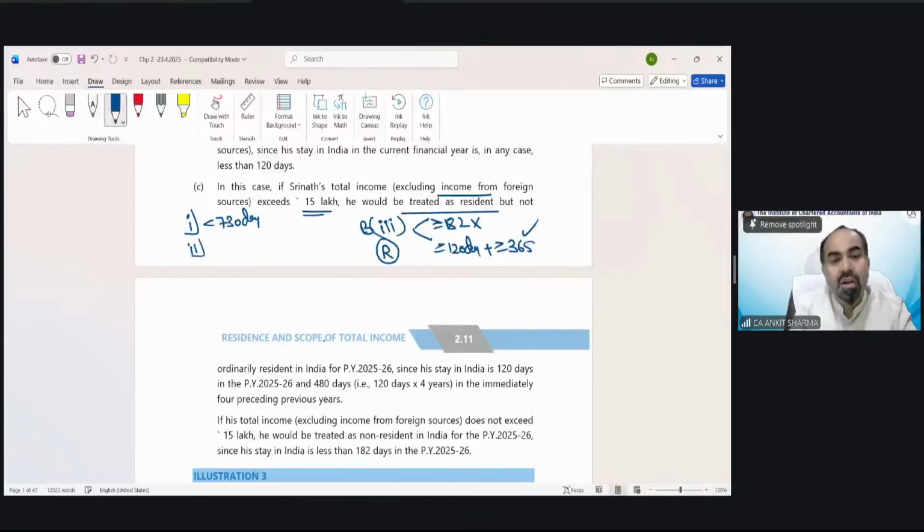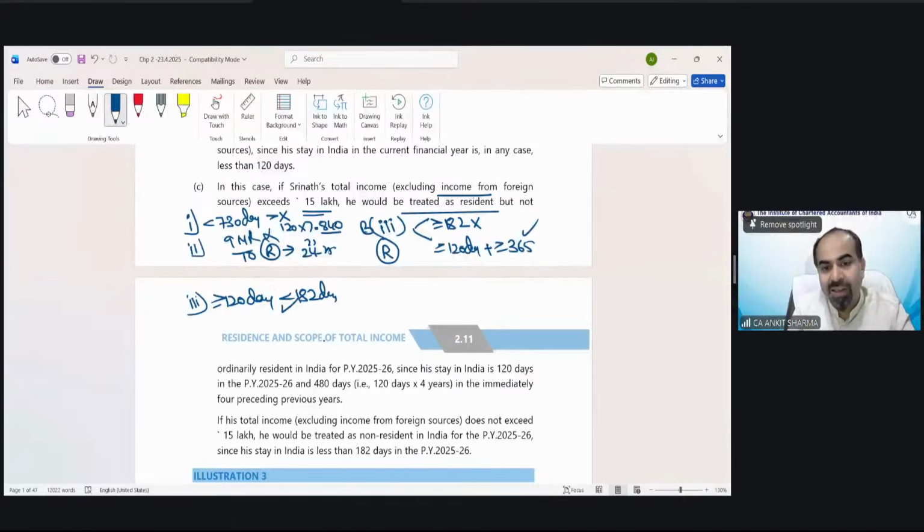The second was 9-year non-resident out of 10 years. He is in India more than 730 days, so that would not be fulfilled. 120 days into 7 years is 840 days. He would be a resident for the years 24, 25, 23, 24. So this condition also does not get fulfilled. But for B, the third category, there is one condition: more than or equal to 120 days and less than 182 days. He does fulfill it. So technically, he would be a resident and not ordinarily resident in this case. Okay.